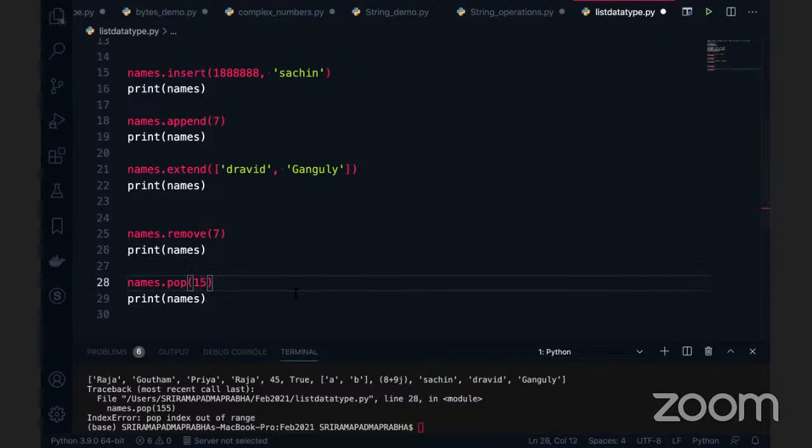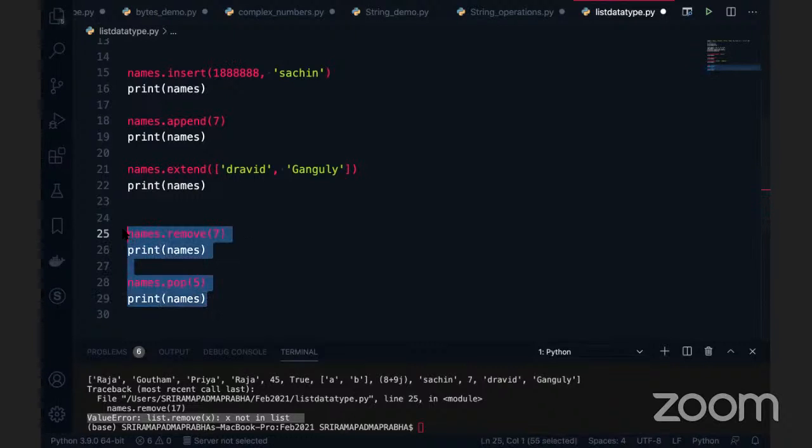What if I give the wrong value in the remove method? For example, I'm giving 70. There is no 70 in the given data. It will say that X is not in the list. It is a mostly seen error in real-time projects. Most of the time we see that X is not in the list. Yes, of course, you will get an exception if you give a wrong value and try to remove it from the given list. So both the functions will return errors, exceptions, when there is no data found. Both are doing the same thing.